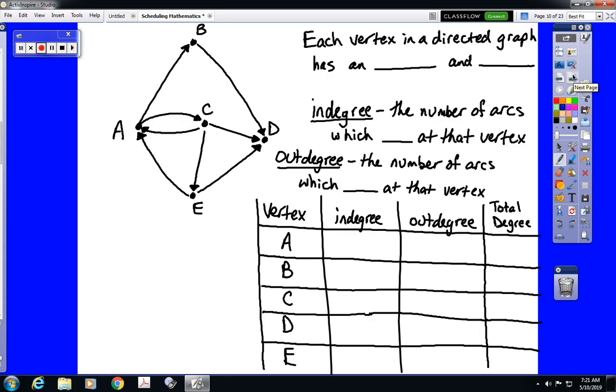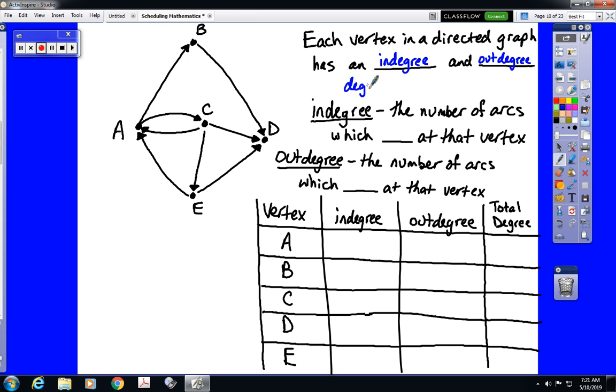Next up, we have degree still. However, there are now two different forms of degree. We have what are called the in degree and the out degree for each vertex. If we add the in degree and the out degree together, we get the degree.